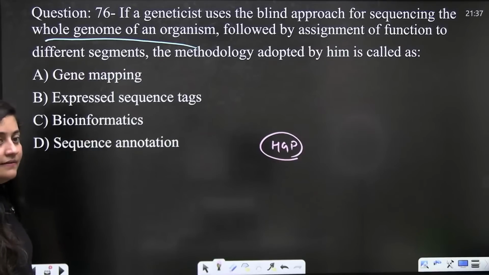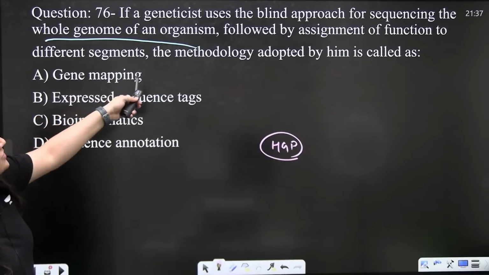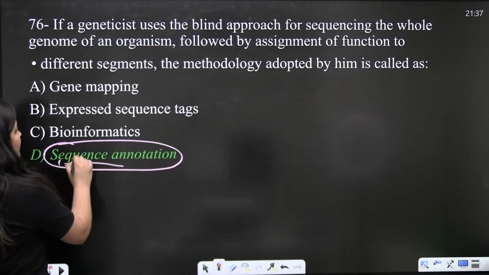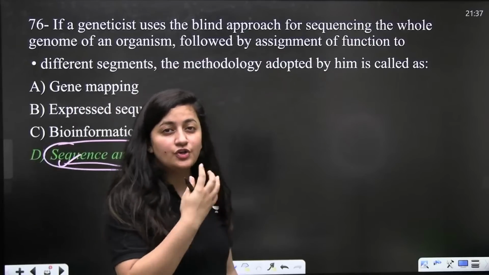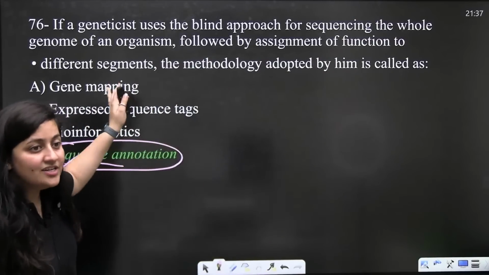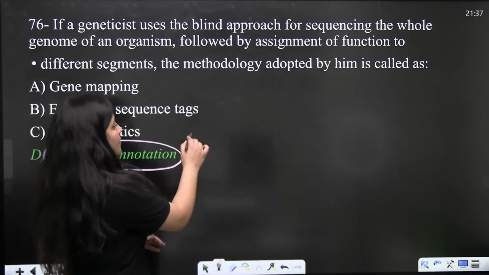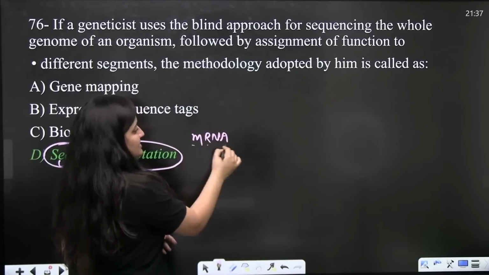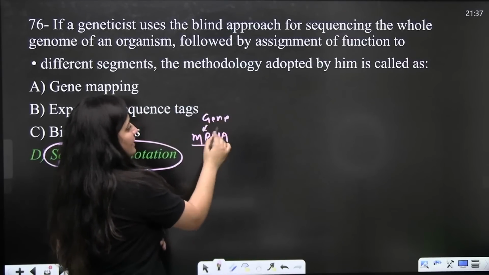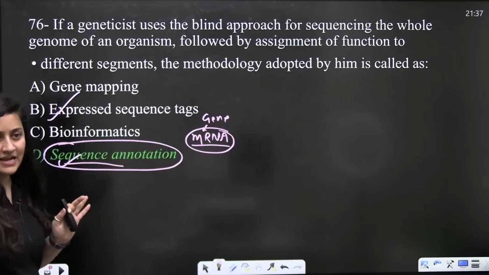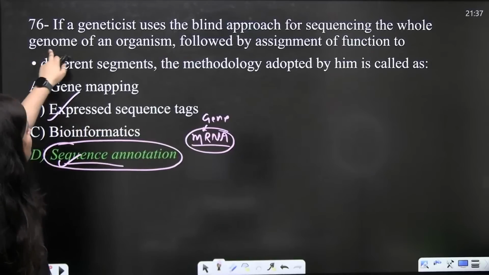Whole genome. So obviously it is going to be sequence annotation, because the entire genome's sequencing will be done. But if the gene which has expressed itself has formed mRNA, and the sequencing of that mRNA is done, then we will call it expressed sequence tags. But here it is sequence annotation because the word is whole genome.